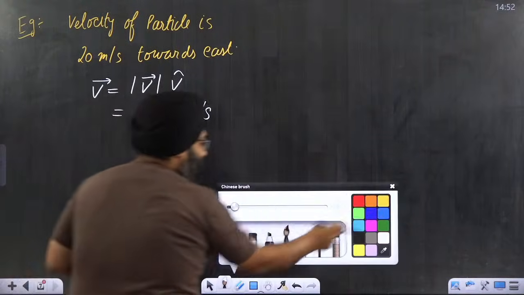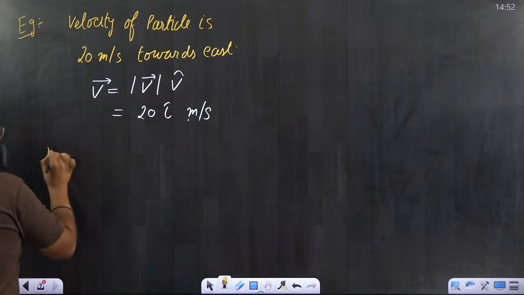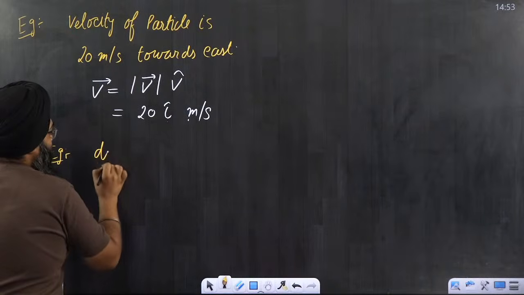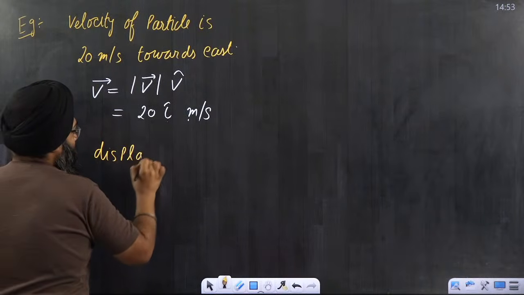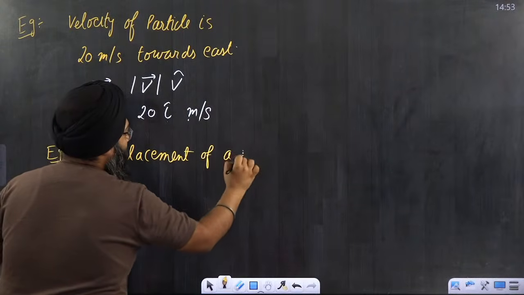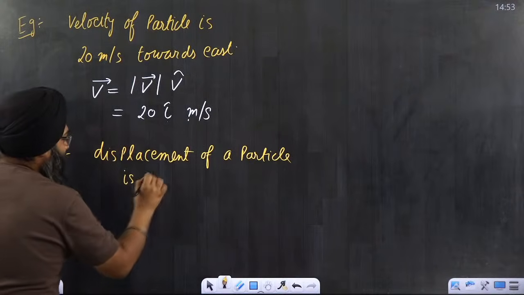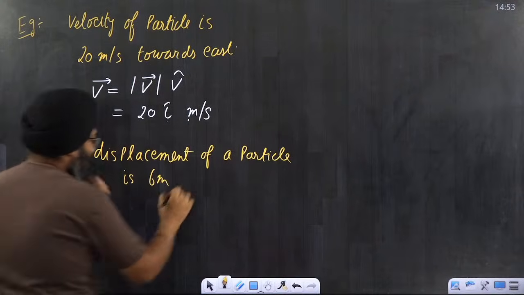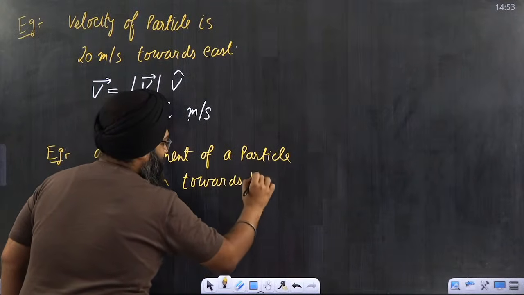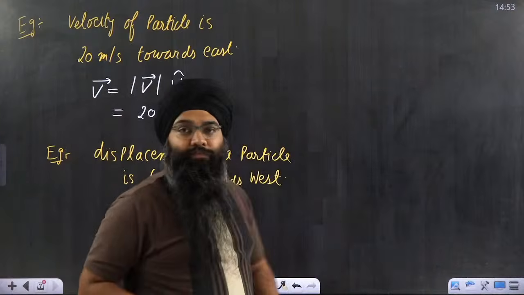I can take one more example so that you understand it very carefully. Let me say that the displacement of a particle is 6 meter towards west.